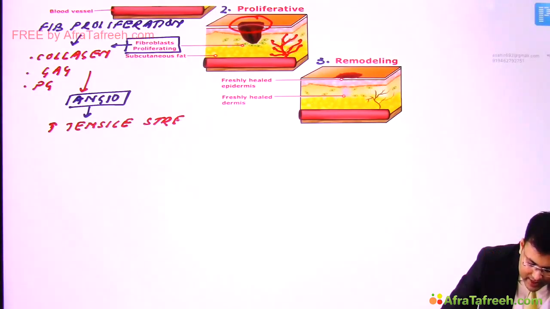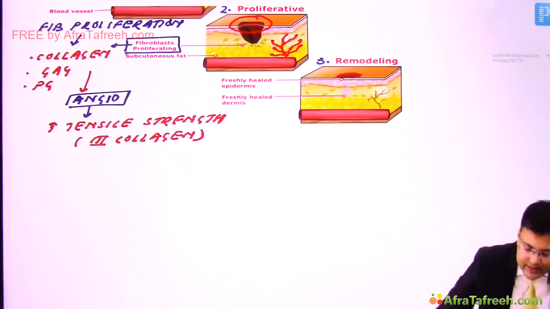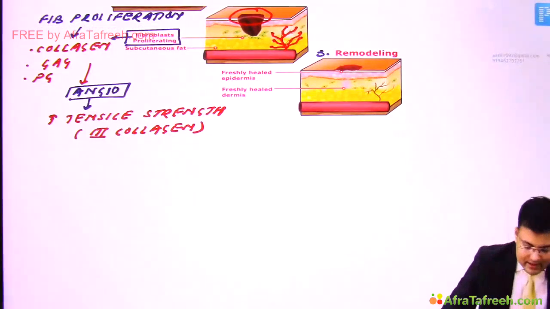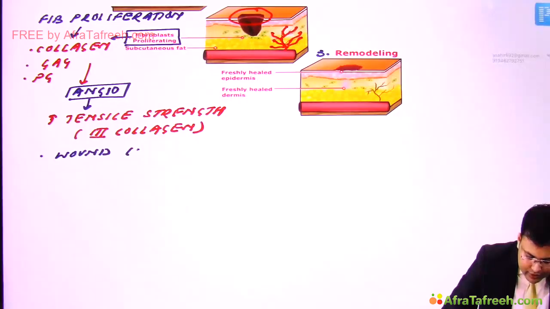Apart from the increase in tensile strength, there is wound contraction. We saw that the size of the wound decreased in the proliferative phase.